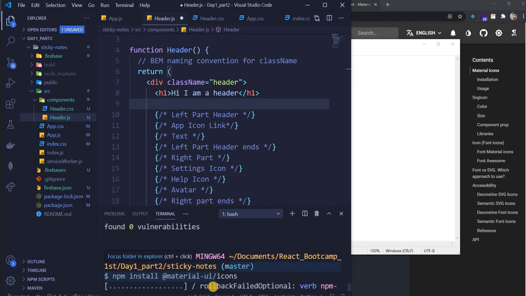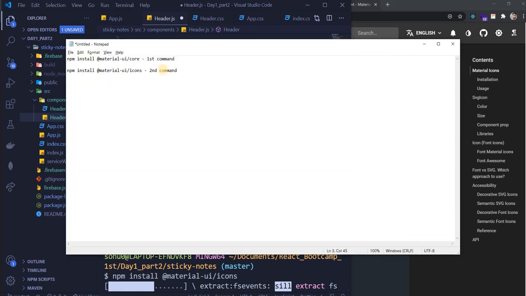Cool. We'll see how we'll use it, guys, so don't worry about that. This is actually pretty nice, guys. These are pretty nice icons which we'll get. It is the standard icon set, and it has very beautiful icons in it. So this is our command. If you want to refer, npm install @material-ui/core, npm install @material-ui/icons.